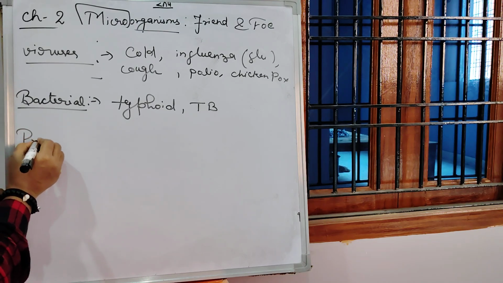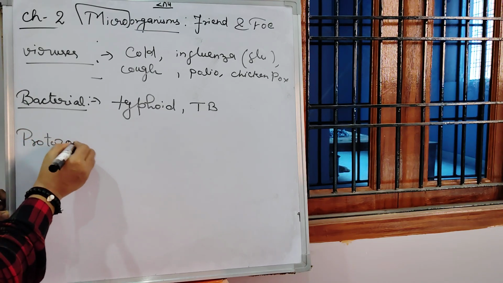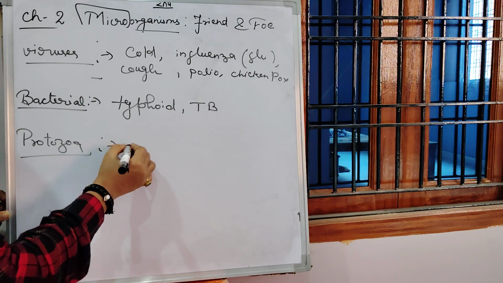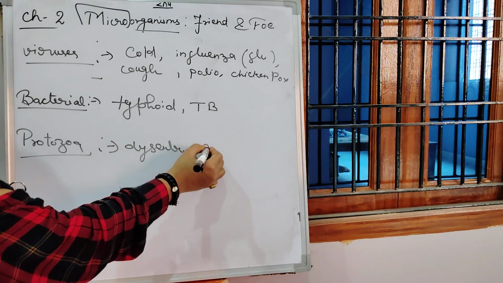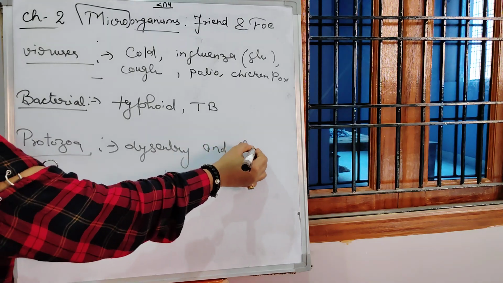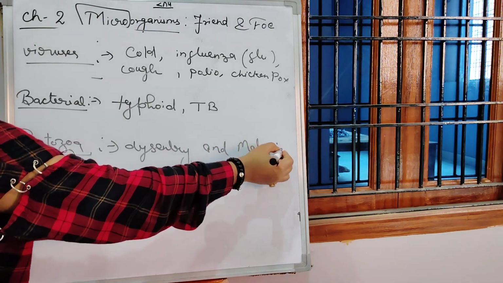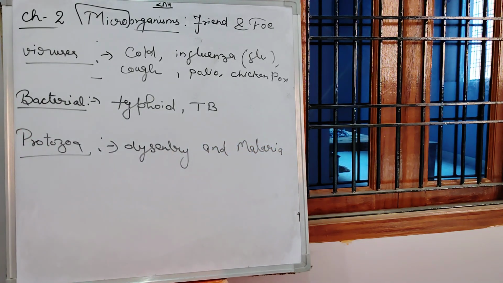Then there are protozoan diseases, that are dysentery and malaria. Malaria is a protozoan disease spread by Anopheles mosquitoes. Okay, so these are all diseases that you should have learned as well.